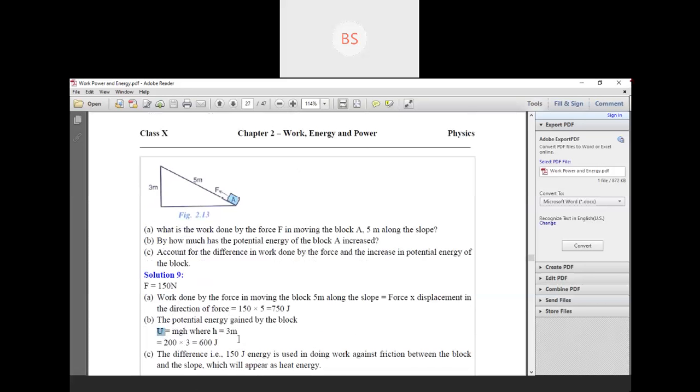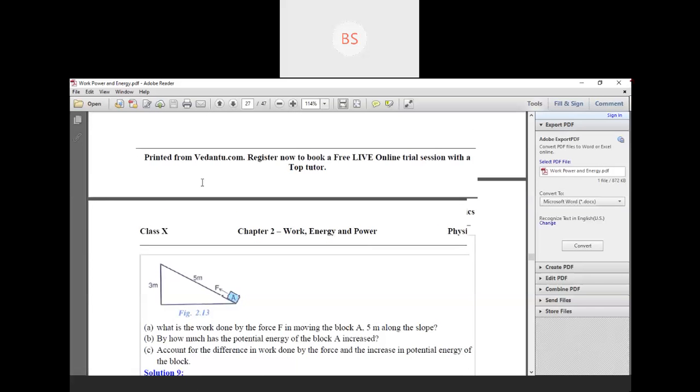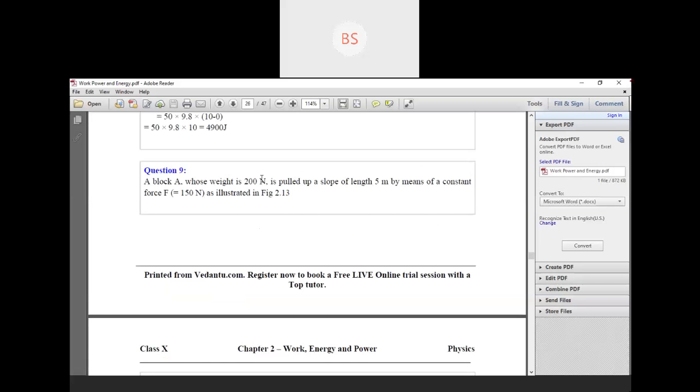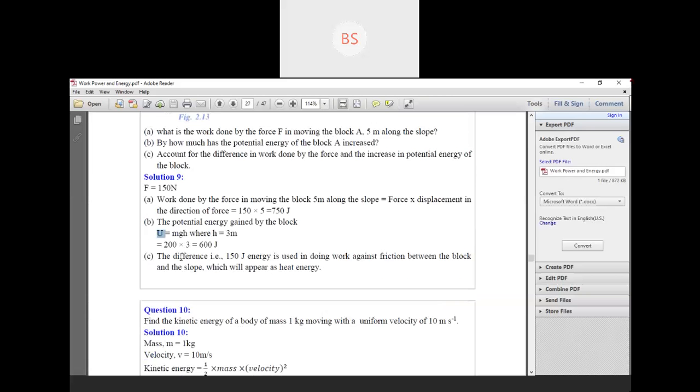So U is equal to mgh, where h is equal to 3 meter. Now on this side you can see 3 meter. Here the weight is given as 200 Newton. So 200 into 3 is 600 joule.